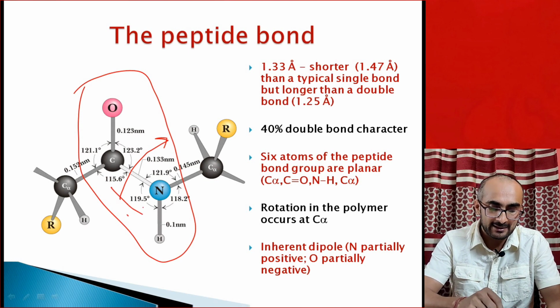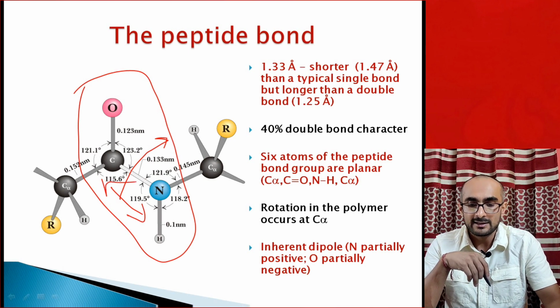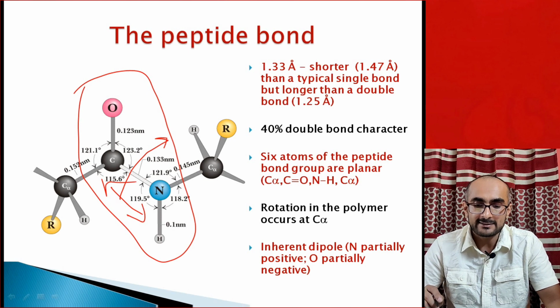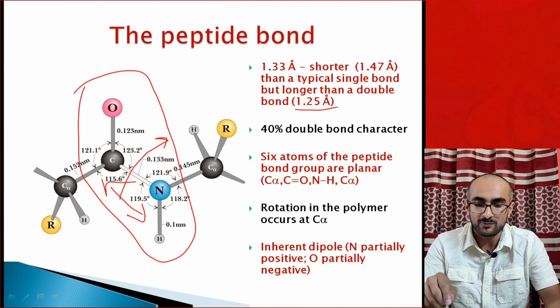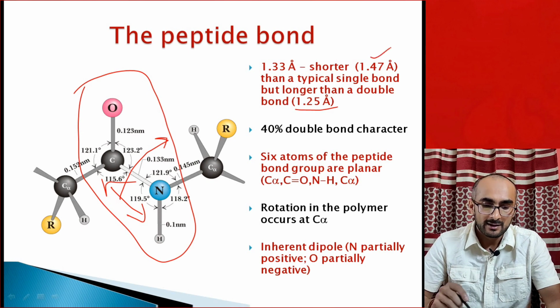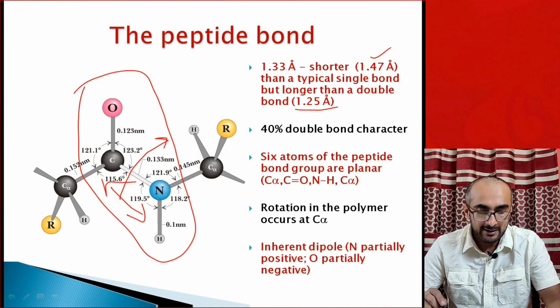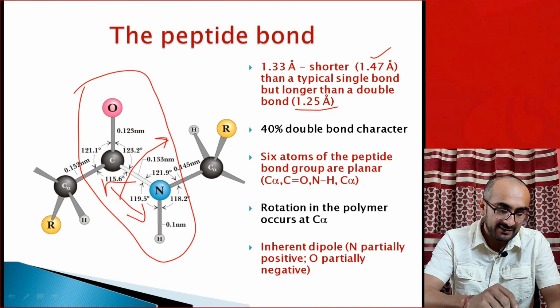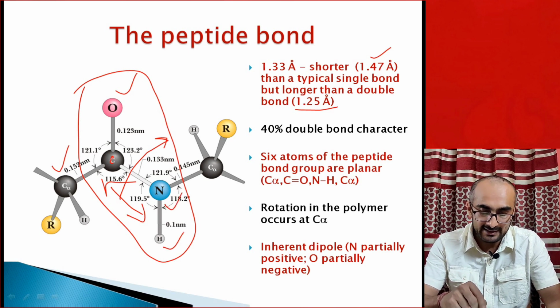The C N bond distance is 1.33 angstrom, which is shorter than a typical CN single bond and is longer than a CN double bond, which are 1.47 and 1.25. And this double bond character in peptide bond is 40%, and all the 6 atoms, they are planar. 6 atoms means the C alpha atom of one amino acid, C oxygen, NH of another amino acid, and C alpha atom.